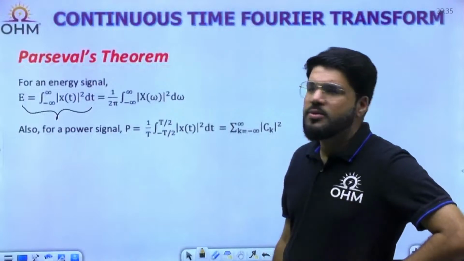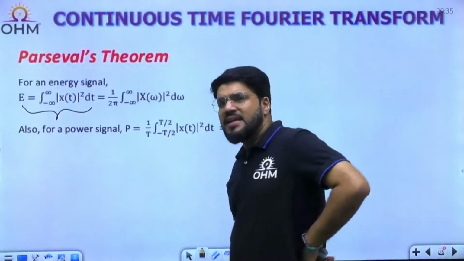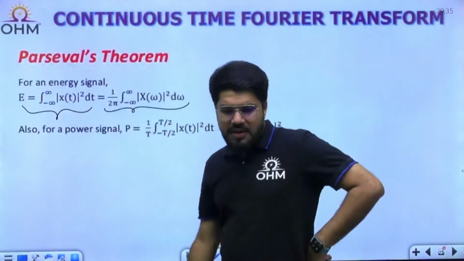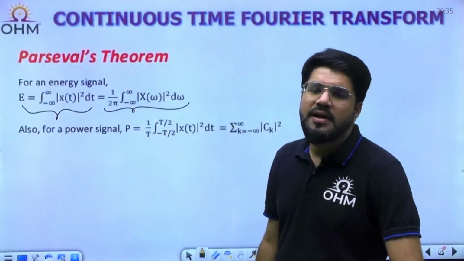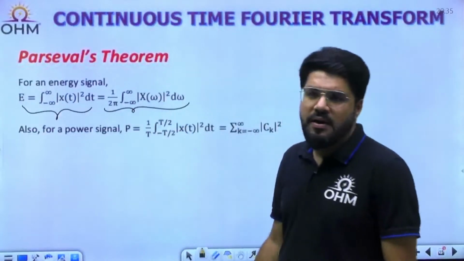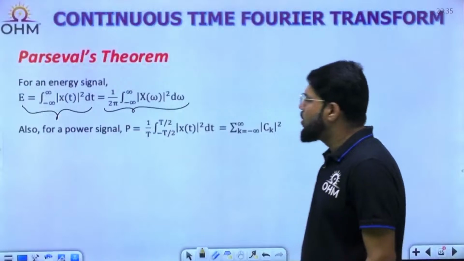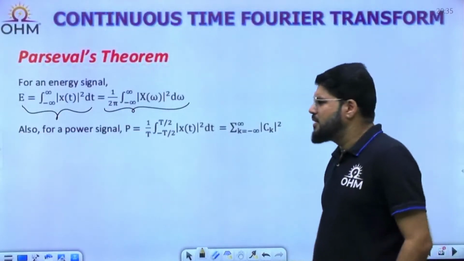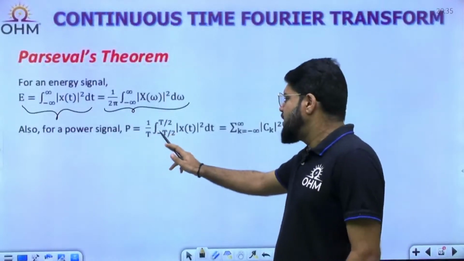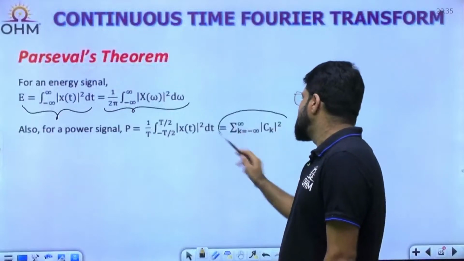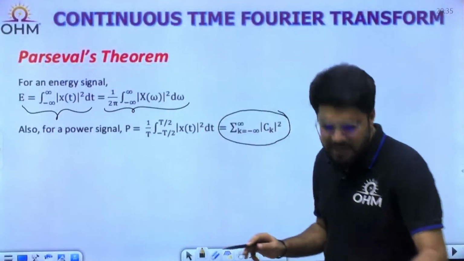The integral of |x(t)|² dt is equal to 1/2π times the integral of |X(ω)|² dω. Its energy can also be calculated in the frequency domain from the knowledge of its magnitude spectrum. Similarly, for a power signal, we calculate the power as 1 upon the time period times the energy in one time period, which is equal to the summation of |c_k|², where c_k is the Fourier series coefficient.